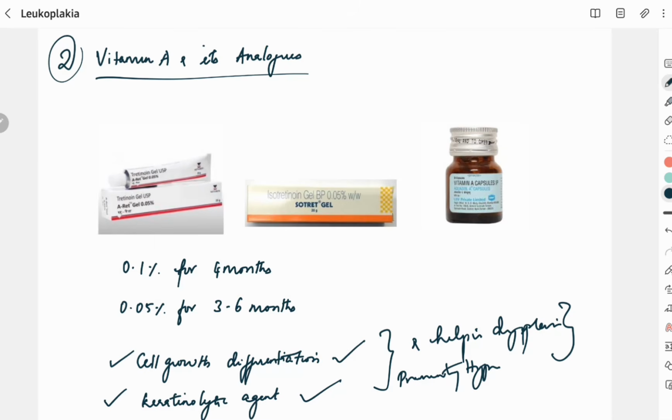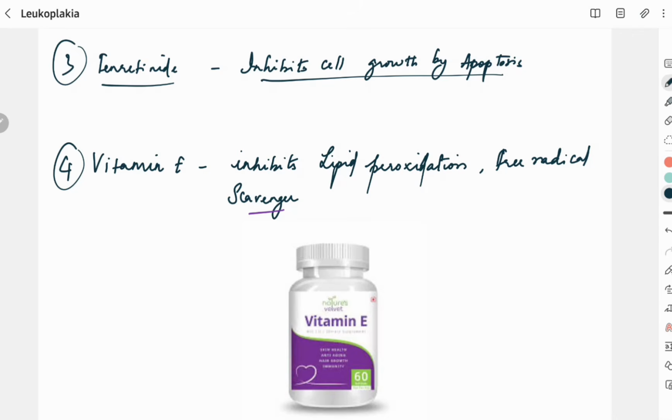So here also, like lycopene and beta carotenoids, we have both systemic and topical formulations, but it should be used cautiously because it can cause teratogenicity in pregnant women, and also since it's a fat soluble vitamin, it can result in hypervitaminosis or toxicity. So the topical formulation that is currently used is 0.05% and 0.1% for 3 to 4 months. Next chemopreventive agent is fenretinide. Fenretinide is a vitamin A analog which inhibits cell growth by apoptosis. So it is also used as a topical formulation in combating leukoplakia.